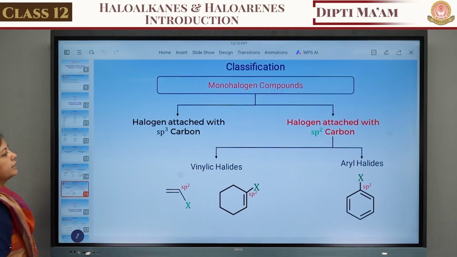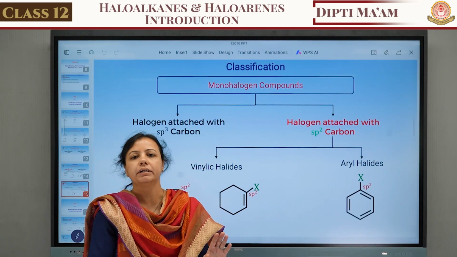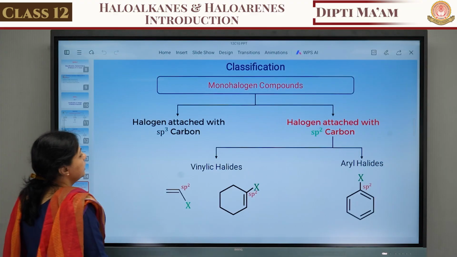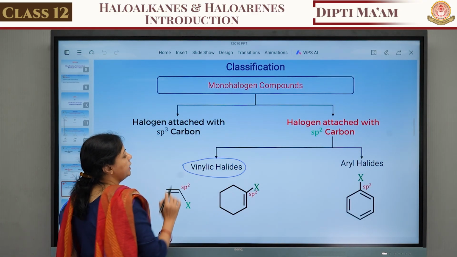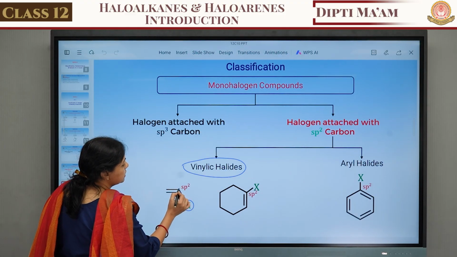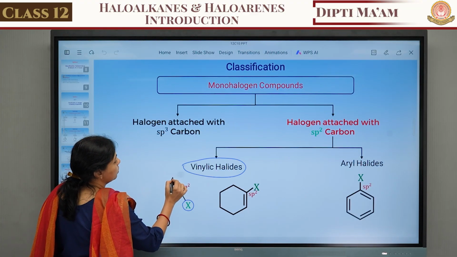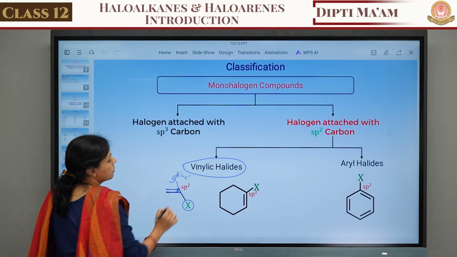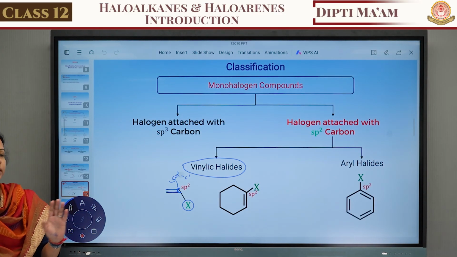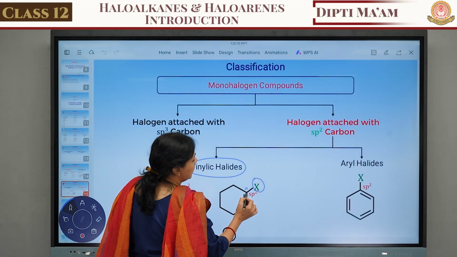The next one is halogen attached with the sp2 carbon. Sp2 carbon means carbon-carbon double bonded are attached. The first is known as the vinylic halide. In this vinylic halide, you can see that the halogenated carbon is attached with a double bond. So this carbon is known as the sp2 carbon, because it is attached with another carbon, otherwise any compound, only by a double bond. For example, here is another example of a halogenated carbon.